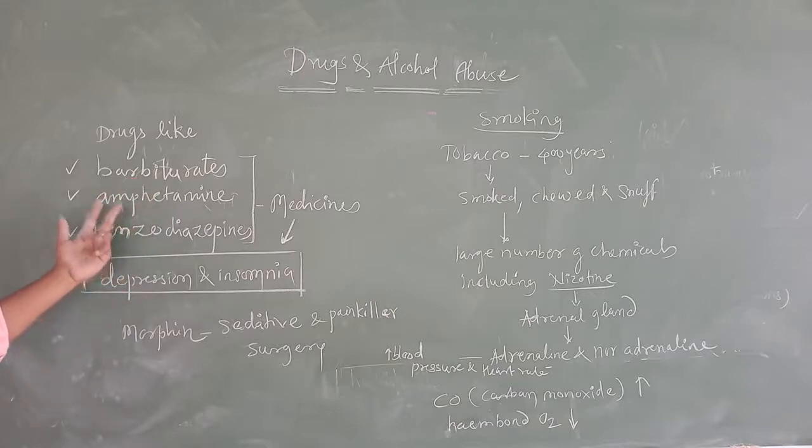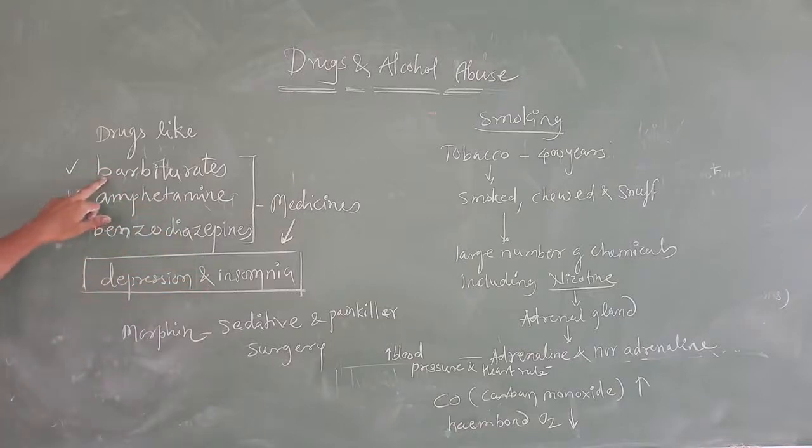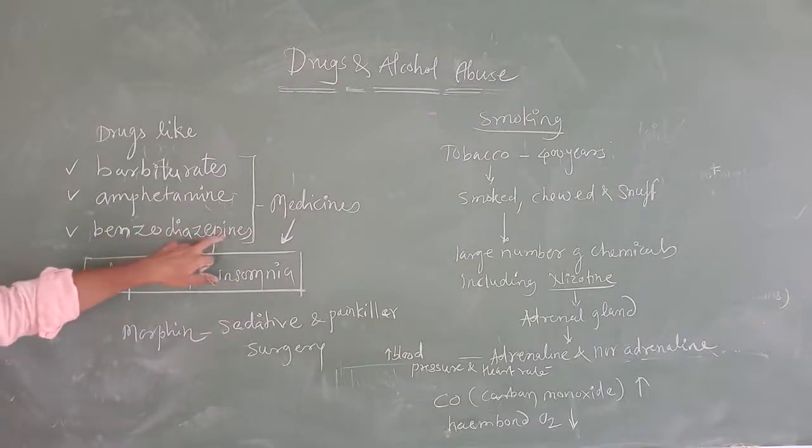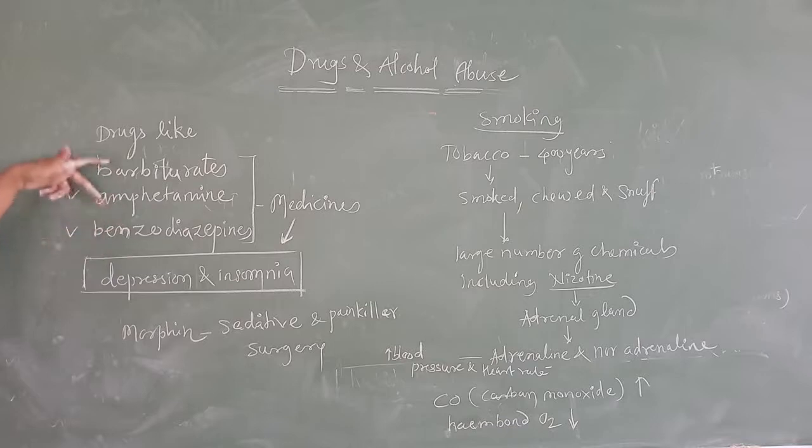Then the next one is amphetamine, and benzodiazepines. These drugs are used as a medicine.